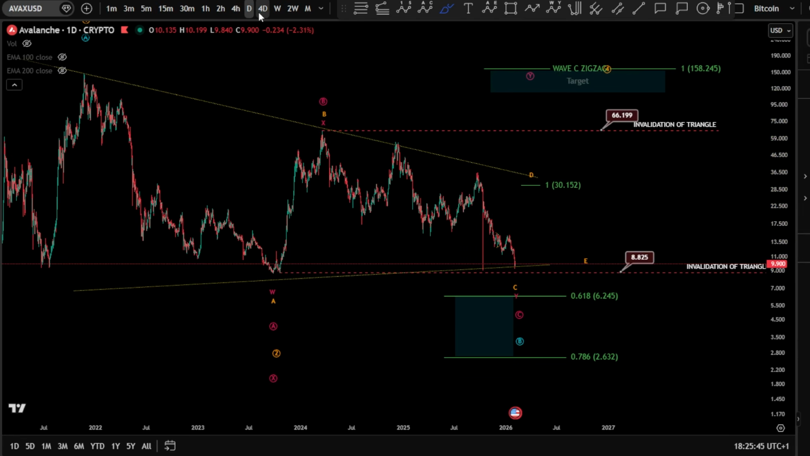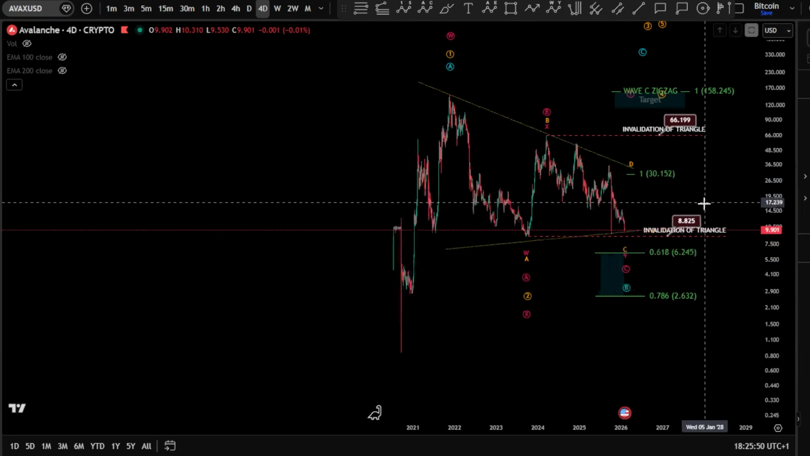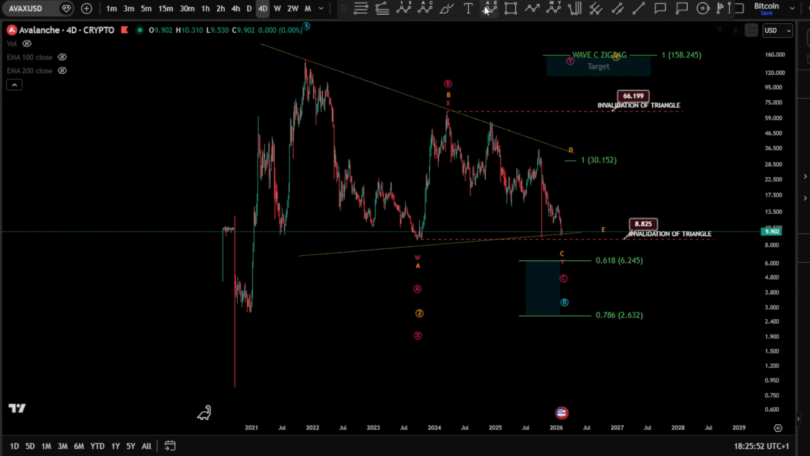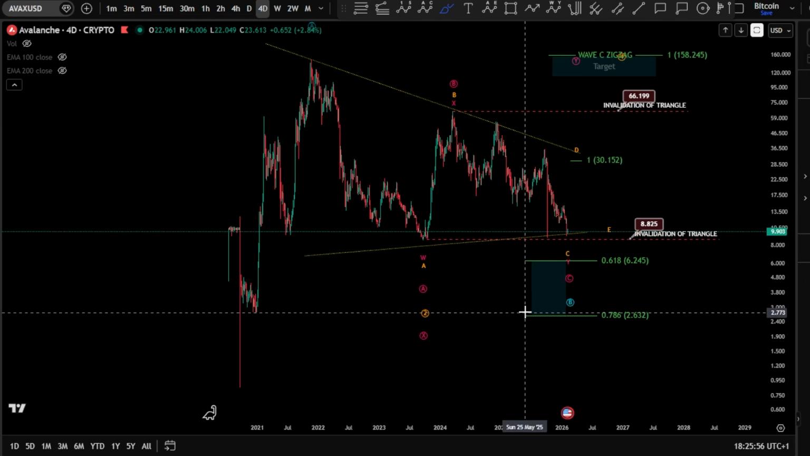unfold. Now, different scenarios can be given here, like a triangle, but I doubt it a little bit. So I think that this low will be taken and invalidate, of course, the triangle.